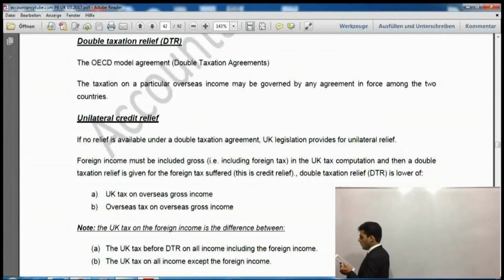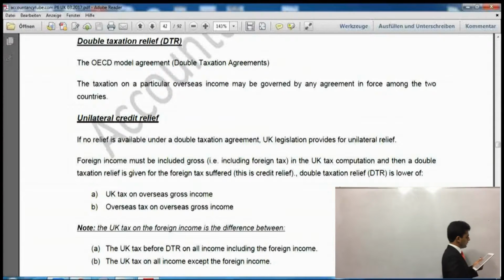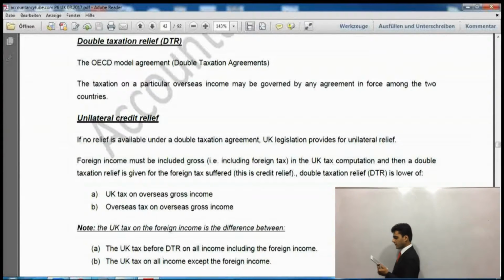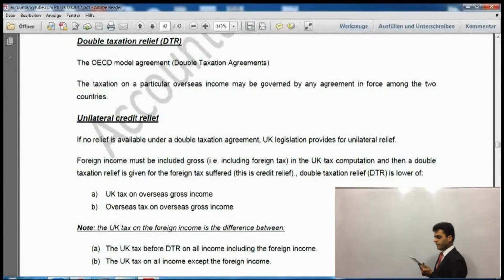The first one says the OECD model agreement, which is a double taxation agreement. The taxation on particular overseas income may be governed by any agreement in force between the two countries. So if there is an agreement, then the tax won't be charged in the second country. And it says unilateral credit relief. If no relief is available, so if there isn't any agreement under a double taxation agreement, UK legislation provides for unilateral relief.